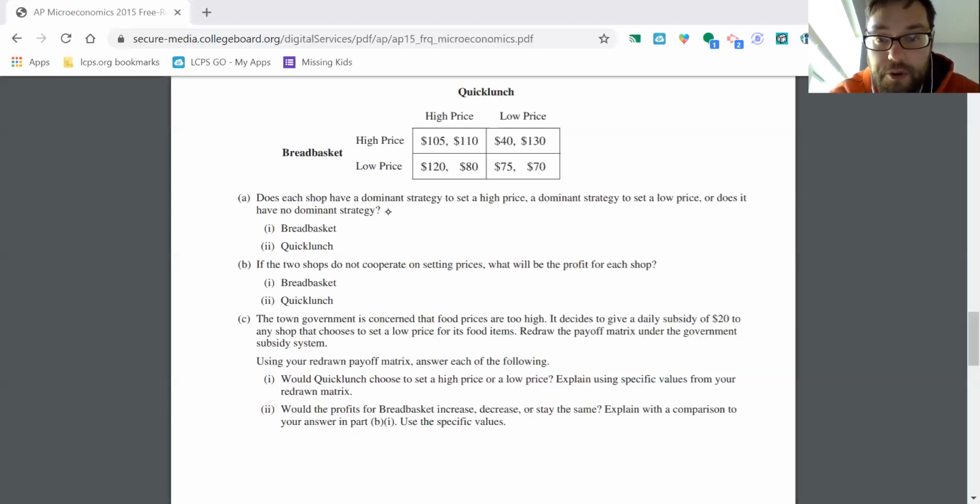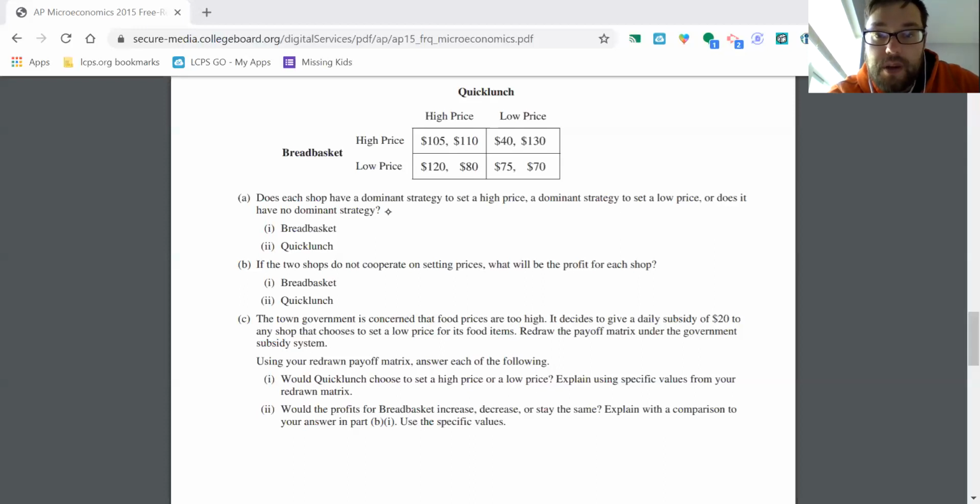So we were going to be down here in one of these boxes, and we just did part one here, where Quick Lunch was going to change, right? They were going to go low as well. So now all of a sudden we've changed from that lower left-hand box to this lower right-hand box in terms of payouts, right? Initially, Breadbasket was making $120 profit.